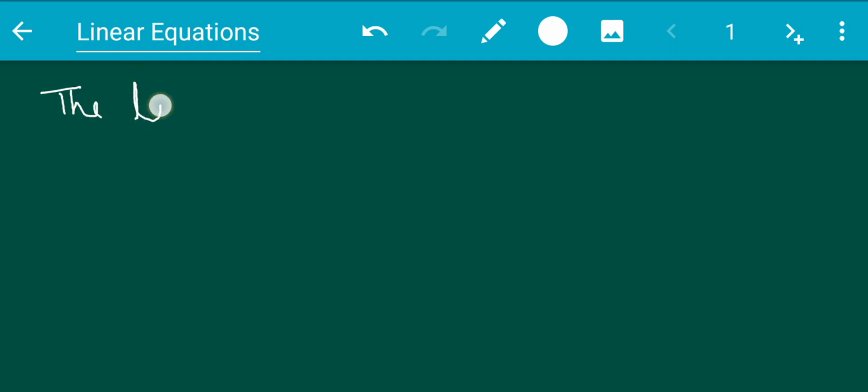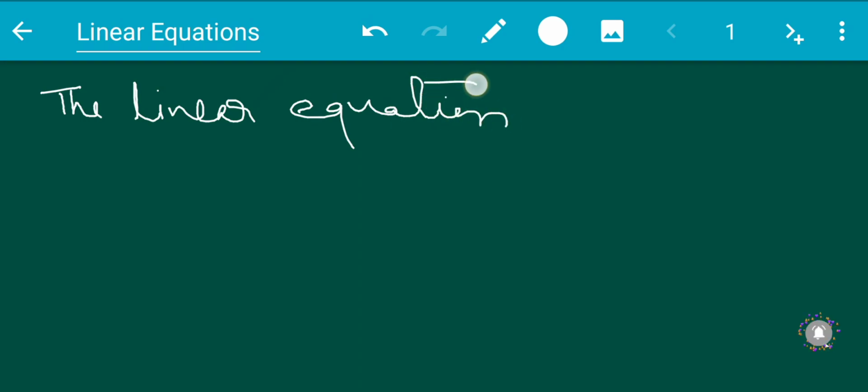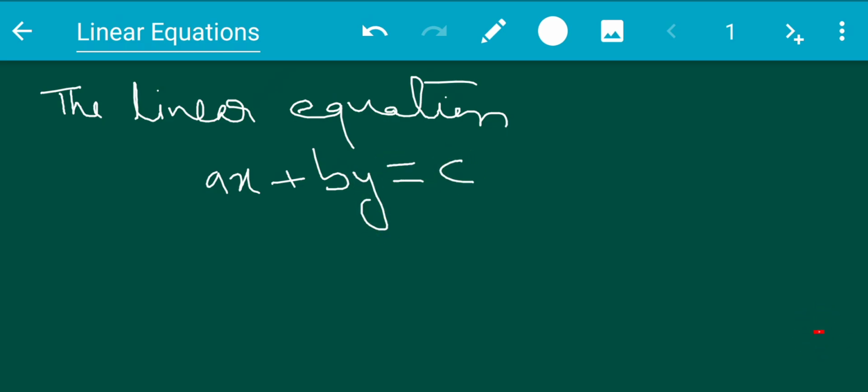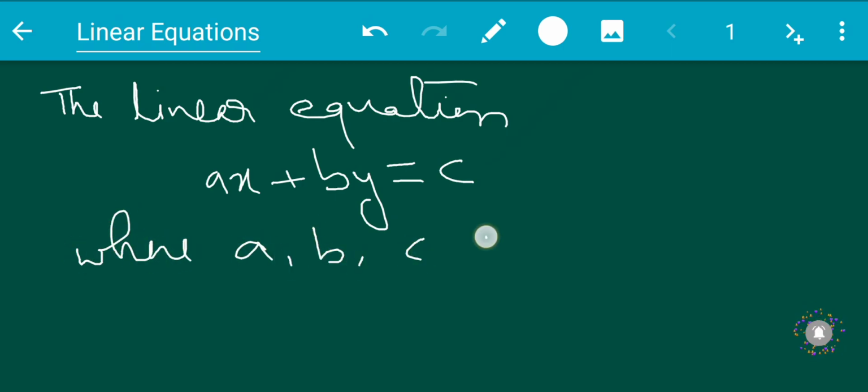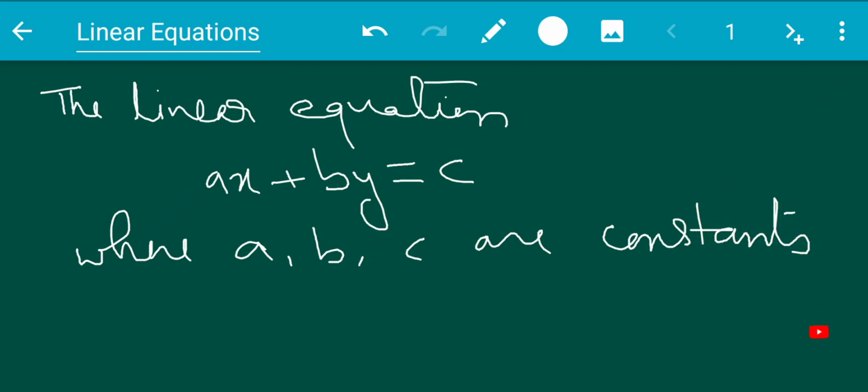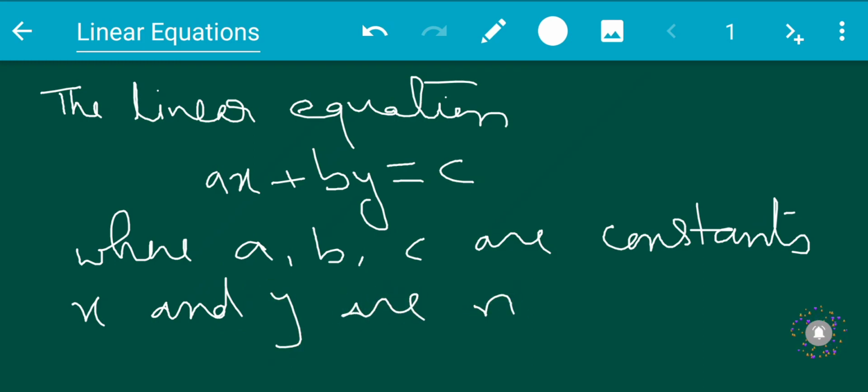Now what is a linear equation? An equation of the form ax plus by equal to c. We are talking about a linear equation in two variables, where a, b, c are constants, and x and y are unknowns.